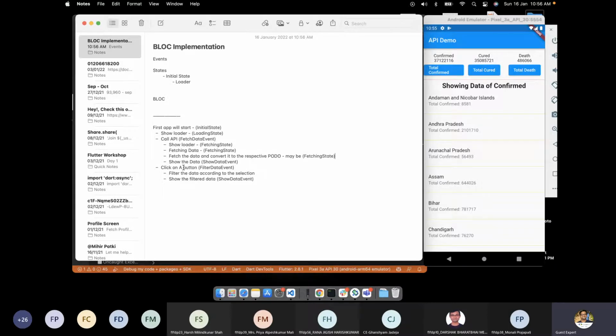And once you show the data, then what state will the app be in? It will be in the idle state. Idle or fetch idle, fetching state? Like fetch idle state, because idle state is something like the initial state maybe.